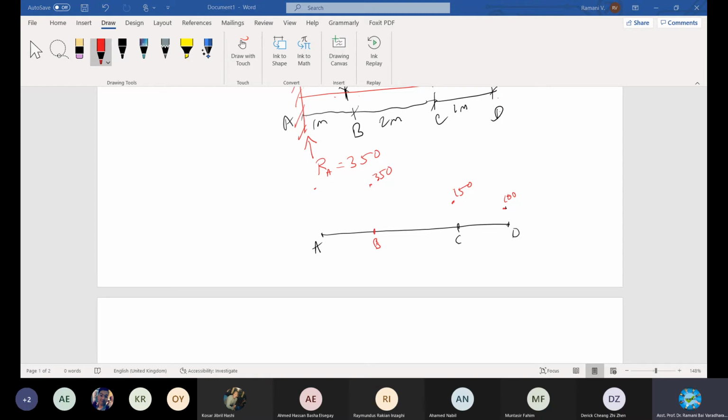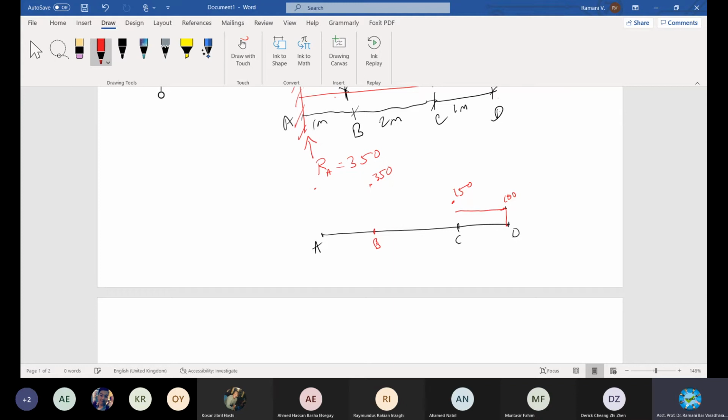It's a straight line starting from 100, going to 150, and then going to what value? Maybe I put it like this, gradually increasing. This is the way you do it.